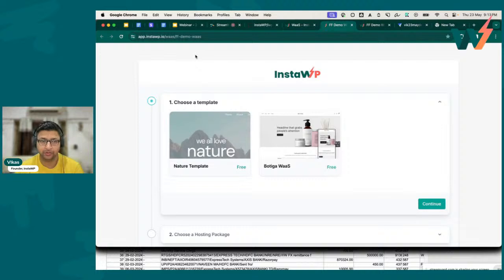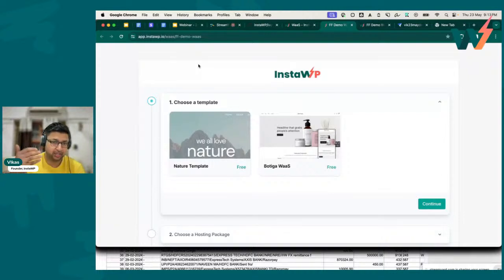You can offer them multiple templates to choose from. Let's say you are selling e-commerce, but one for beauty, one for health, one for grocery, or multiple templates in the same niche, let's say in the health niche or in the beauty niche, you can let them choose between templates. If you don't give a choice of template, the first step will be skipped altogether.